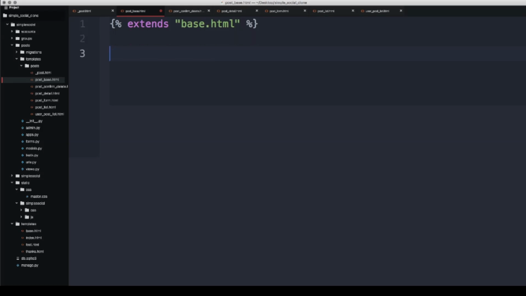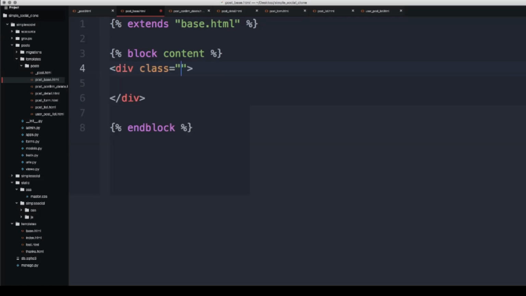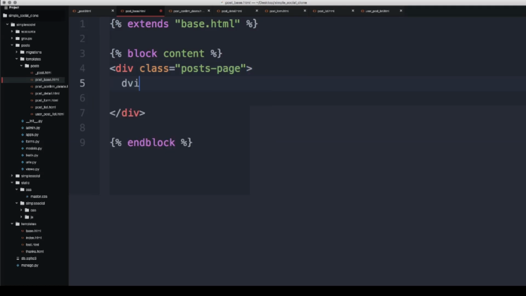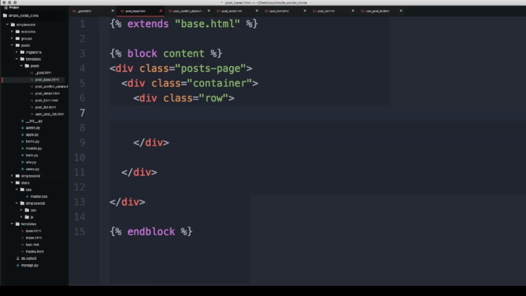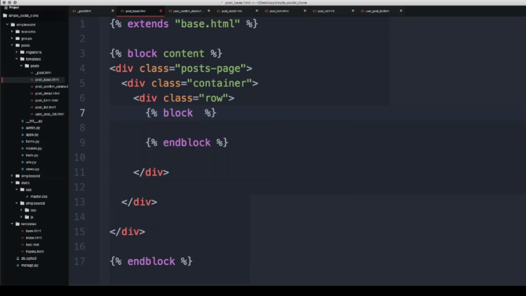Okay, and so let's create a block, and this block is going to be called content. Inside of this I'm going to create a div class, and this will be the post page in case I ever want to edit this. Inside of that I will create a container, and inside of that container I will create a row. Then what we are going to do here is just have three blocks, just like we did with the groups. It will be pre-post, the post content, and then post.